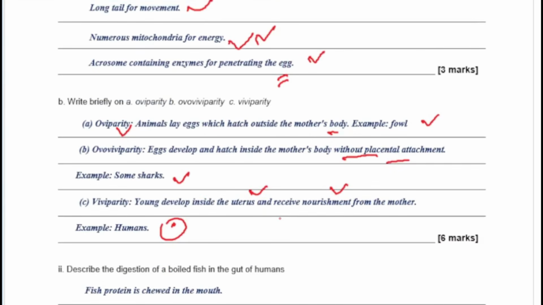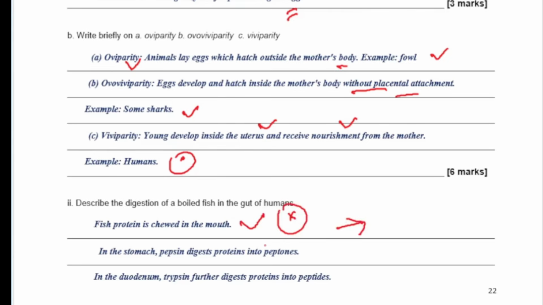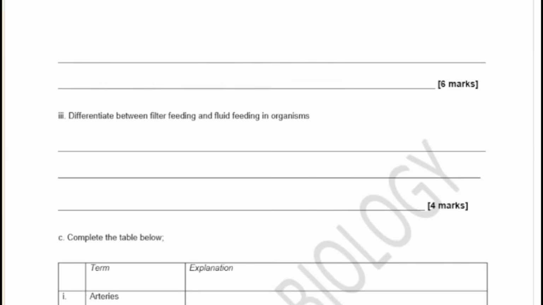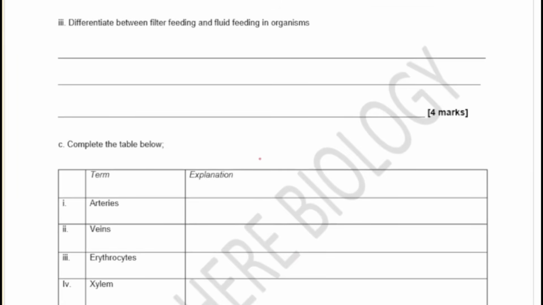Now the next question is, describe the digestion of a boiled fish in the gut of humans. Basically, the fish protein is chewed, and because it's protein, digestion starts in the stomach. Remember, digestion of starch starts in the mouth, but for protein it will start in the stomach. So here pepsin will help to digest the proteins into peptones. We talked about this earlier on. And in the duodenum, trypsin will further break down the protein into peptides. Okay, so we're going to see the remaining part of the answer in the next slide. Basically here, differentiate between filter feeders and fluid feeders.